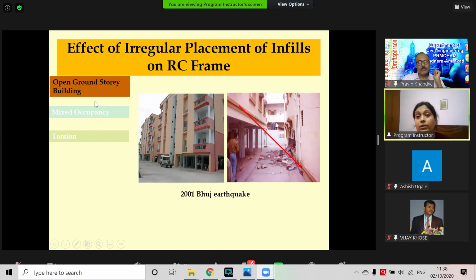And the common observation too, in the right hand side photographs, is again from the 2001 Bhuj earthquake, and these two were identical, exactly mirror image buildings. But we can see this first floor has come down here. So what is the problem? We will discuss that. So this is one irregularity: in the ground floor, we don't have the infill, but in the top floors, we all have infills. So this is one type of irregularity.